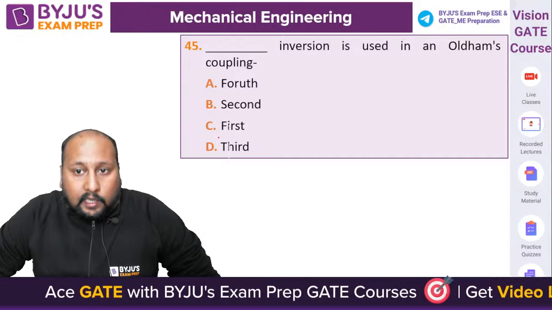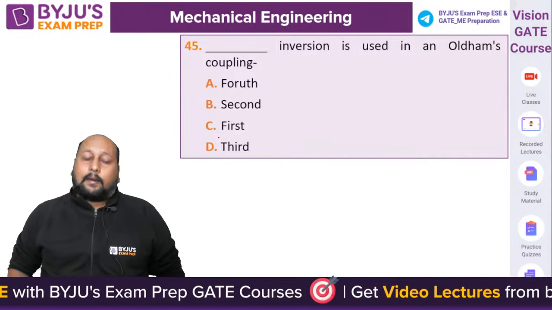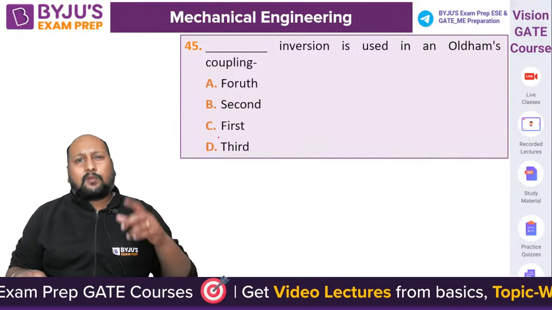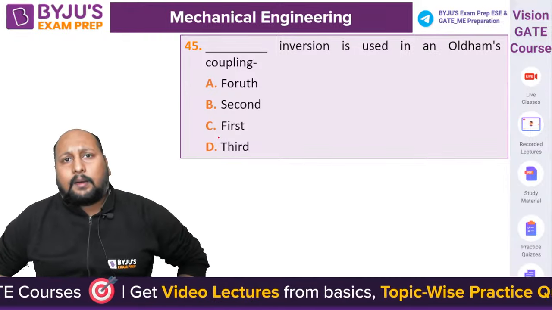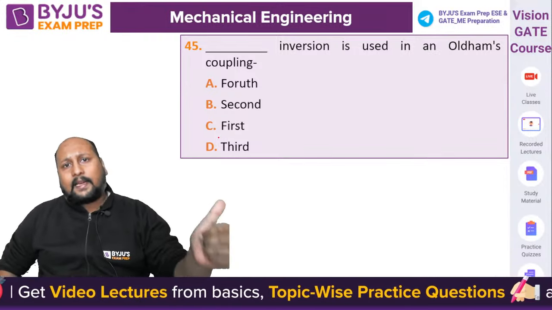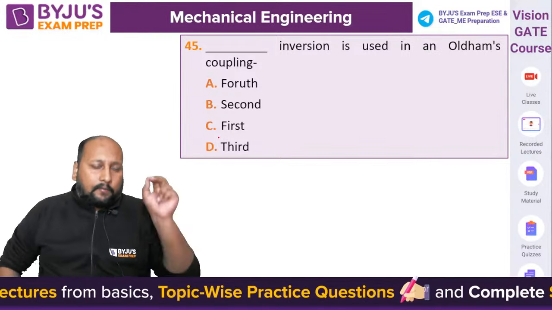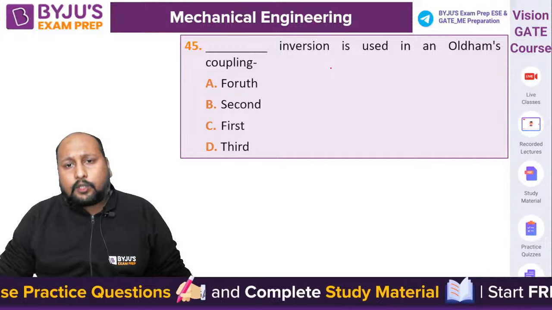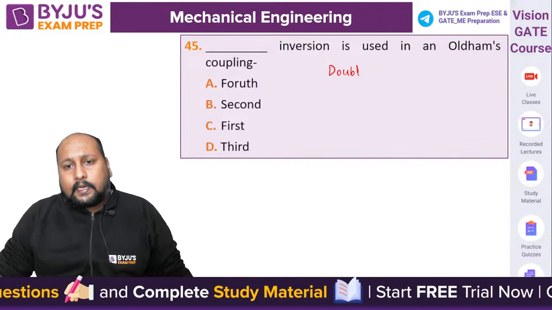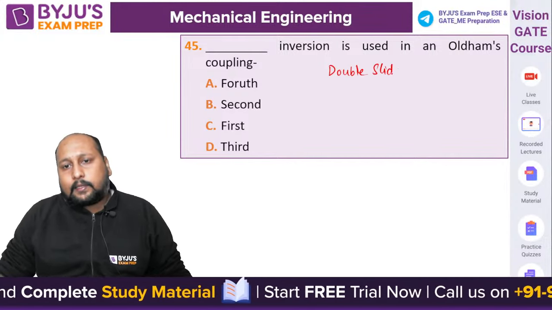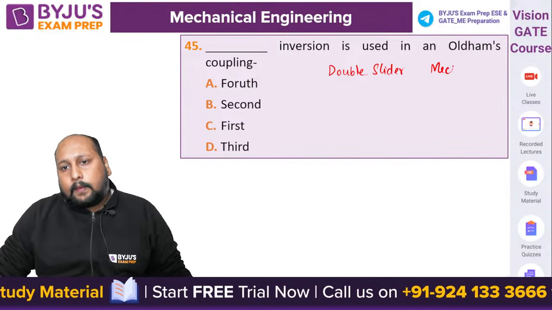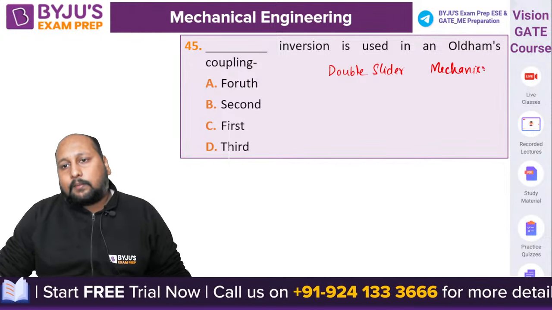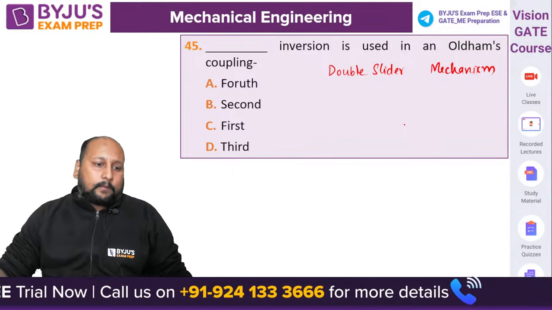Dash inversion is used in an Oldham's coupling. Oldham's coupling. So first of all, tell me which of the following mechanisms we are using: 4-bar mechanism, single slider or double slider? We are getting Oldham's coupling in which mechanism? The answer to this question is definitely double slider. It's an inversion of a double slider mechanism, right? It's an inversion of a double slider mechanism.